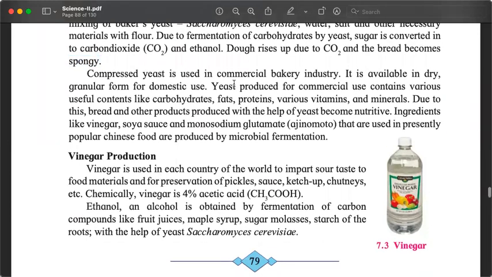Now, on an industrial scale, we will not use yeast powder, we will use compressed yeast. Compressed means compact. It is available in dry granular form or for domestic use. Yes, correct. Woh dabbe mein aayega domestic use mein aur powder rahega. And to make it even better, the yeast that is used in the bakery, the commercial use, is also mixed with some carbohydrates, fats, proteins, vitamins to make our food more nutritious. You know? It makes our bread more nutritious.